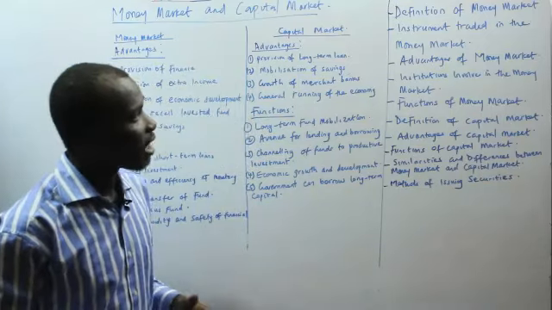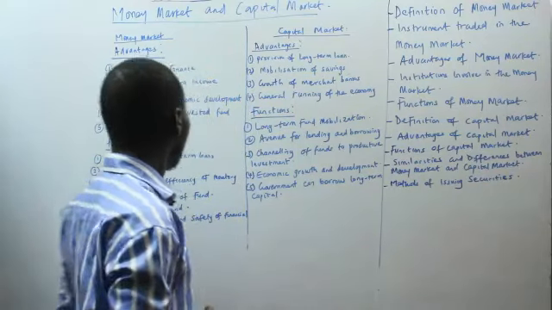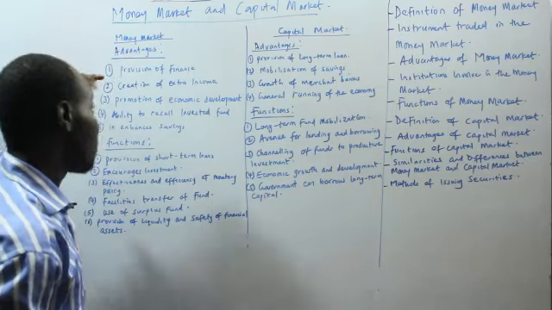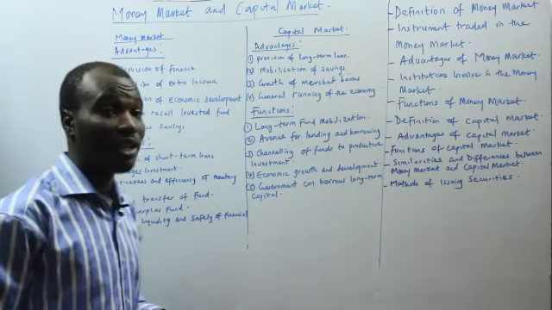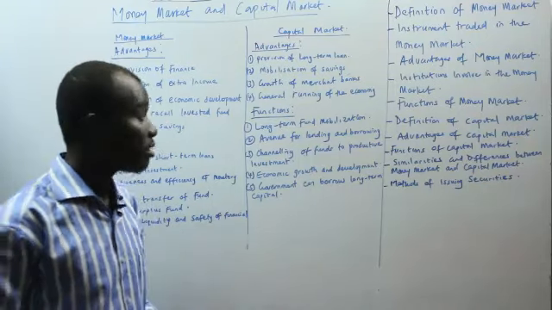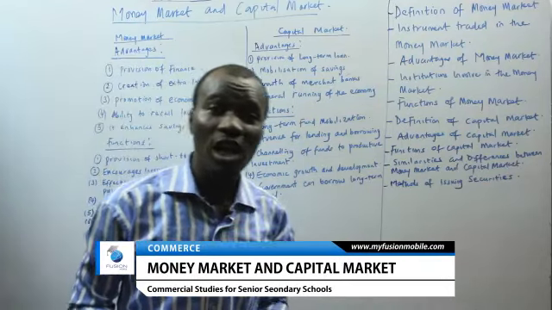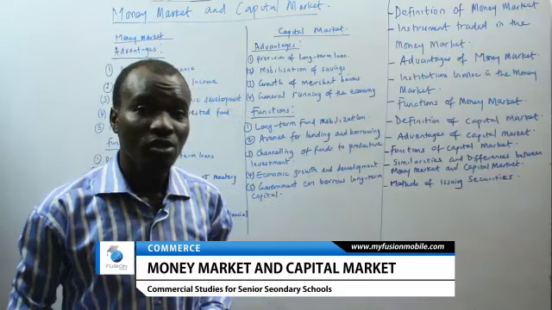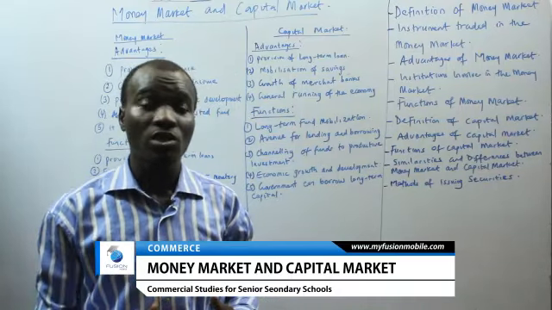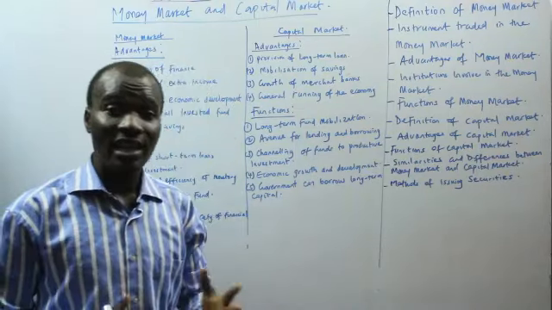Again, we are going to look at the advantages of the money market. The first is provision of finance. Finance is provided to those that are in need of short-term funds. Then there is creation of extra income. It provides extra income for those with surplus funds, because they give to those that are in need of short-term money, and they receive their funds back with interest. So it serves as an avenue to earn extra income.